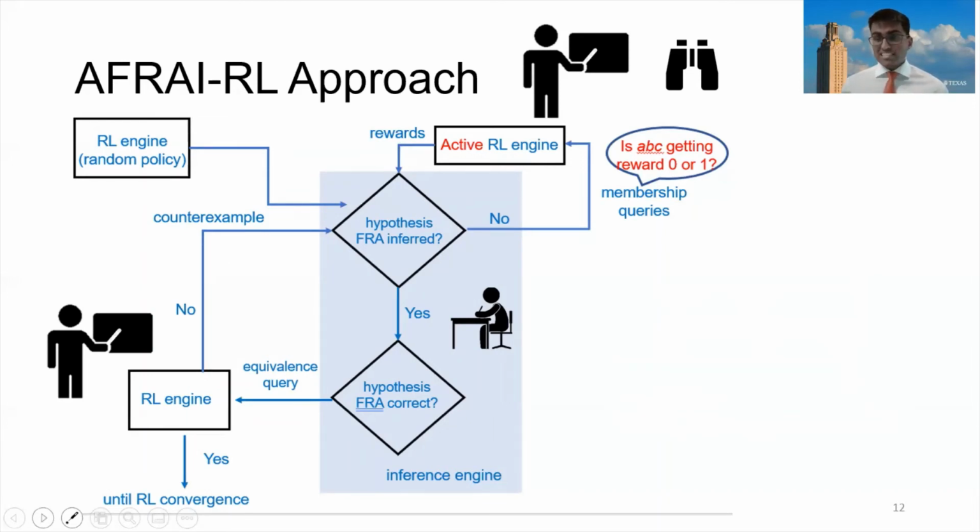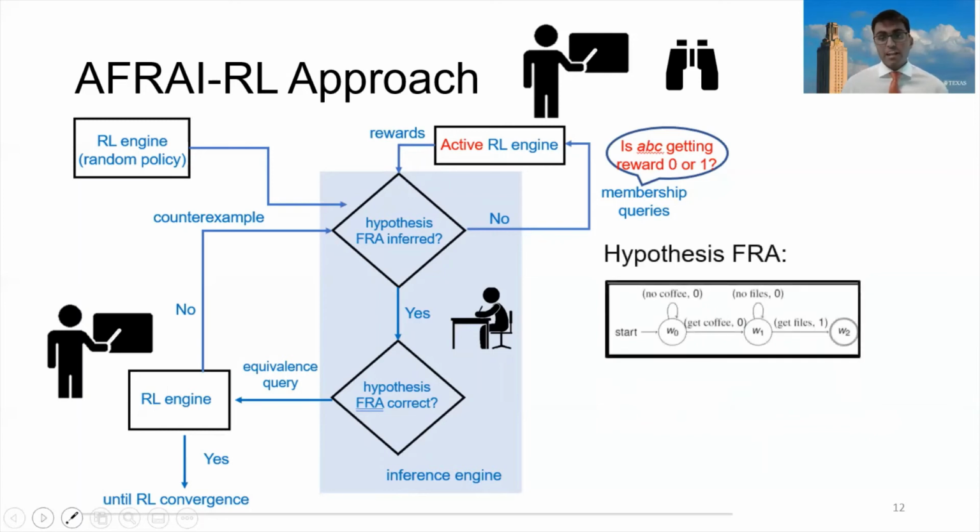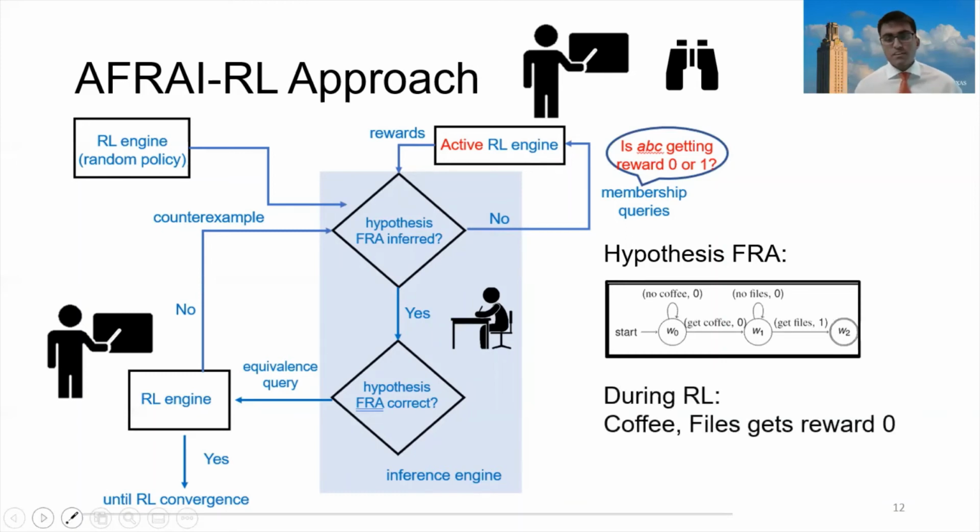Now that the inference engine has enough information, it's going to generate a hypothesis FRA. Now it's going to ask an equivalence query. The regular RL engine will perform reinforcement learning, specifically Q learning, until it finds a counterexample. Here's an example of a counterexample. Say that during reinforcement learning, we find that when the agent gets coffee and then files, it gets a reward of 0. Now that's not what our FRA says. It says that we should get a reward of 1. And this means that our FRA is incorrect.